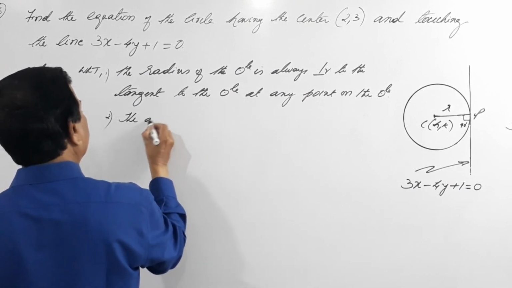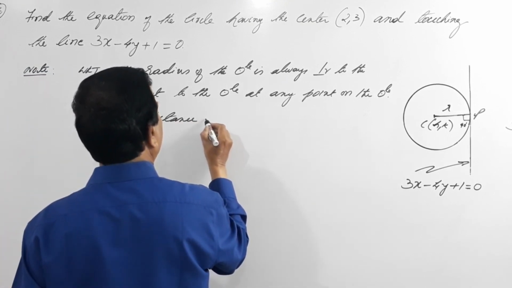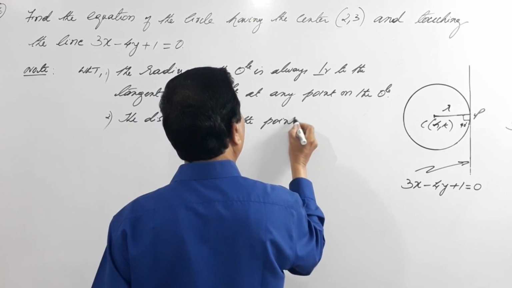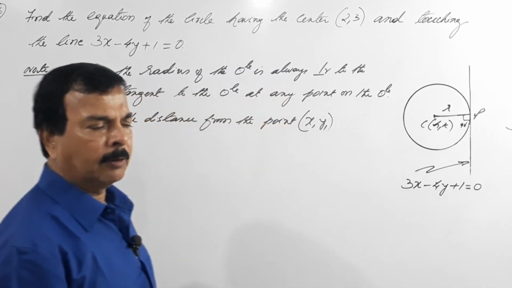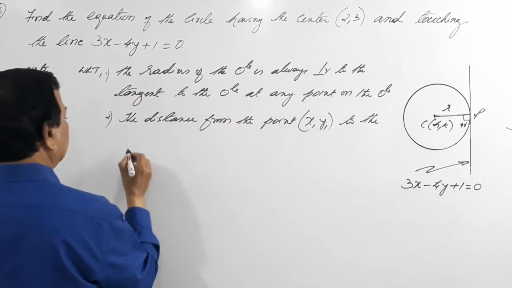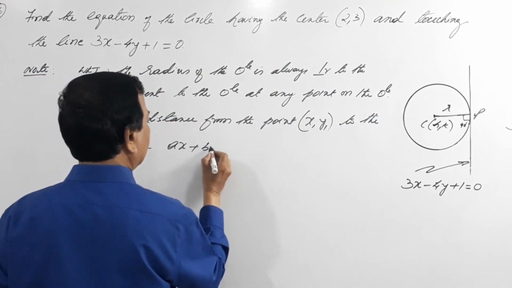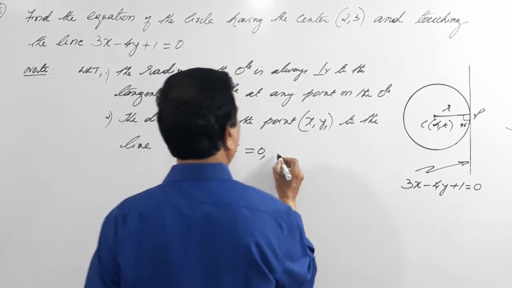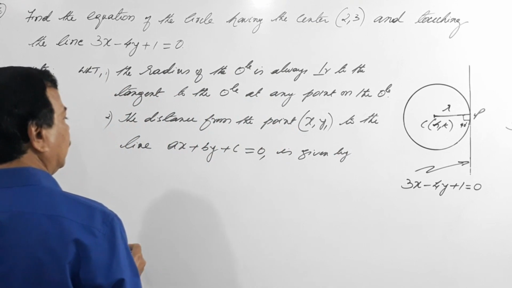And the second point is, I will make this point 1 and point 2. The distance from the point x comma y, or you can say x1 comma y1, to the line ax plus by plus c equals 0 is given by what?